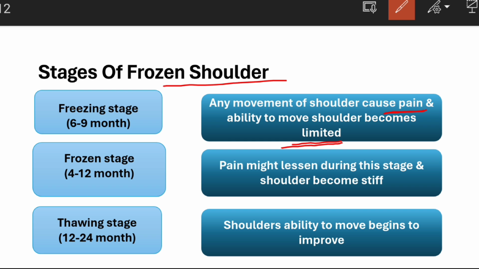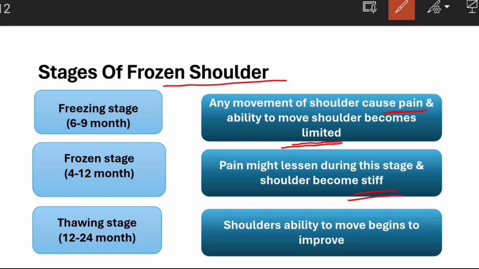The second stage, which lasts for 4 to 12 months, is the frozen stage. Pain might be lessened in this stage but the shoulder will become stiff. So in the second stage, that is the frozen stage, the shoulder becomes very stiff but pain decreases.